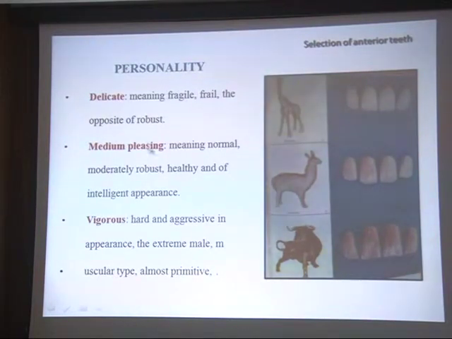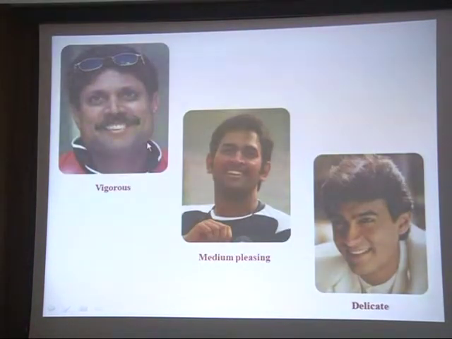This is giraffe. Now this will be more clear in this picture as these personalities are very well known and all of you know it. Look at the Kapil Dev and see the straight line, the vigorous personality, the square shaped teeth. Dhoni, the medium pleasing. See the smile line. And here the Amir Khan, that is the delicate personality. Don't you think that these personalities, we can make them fit into these criteria?